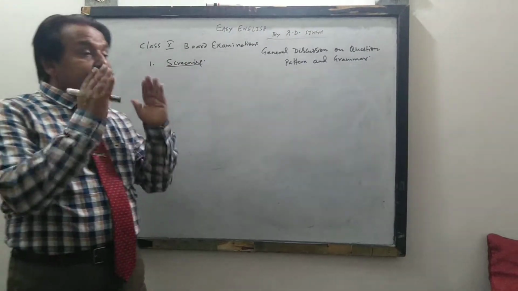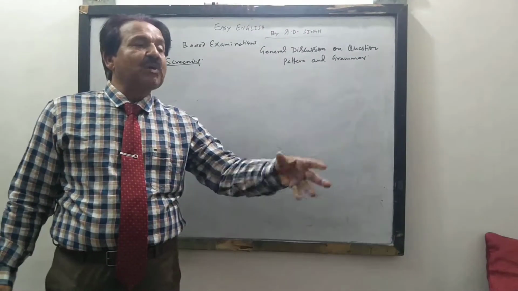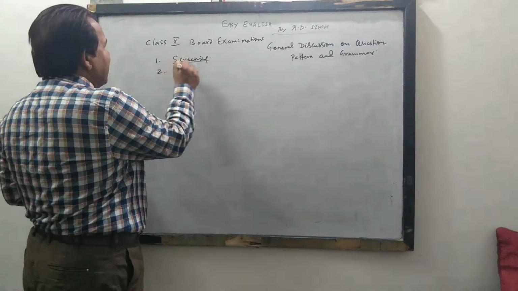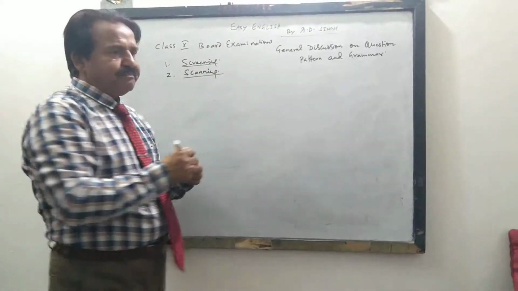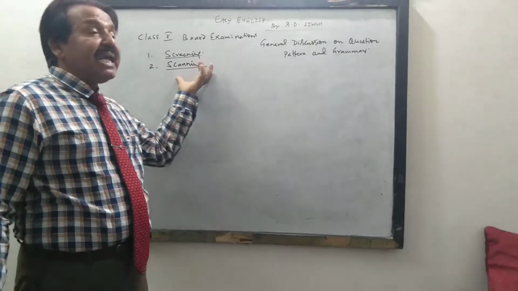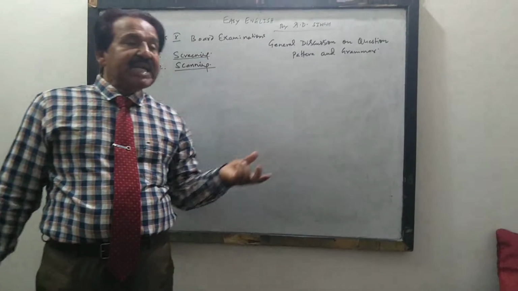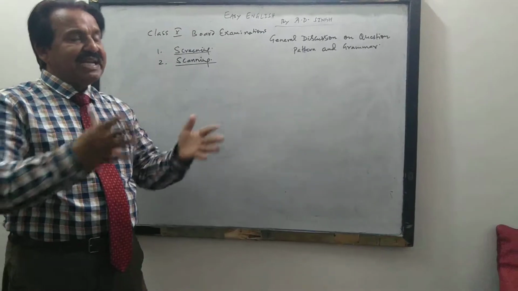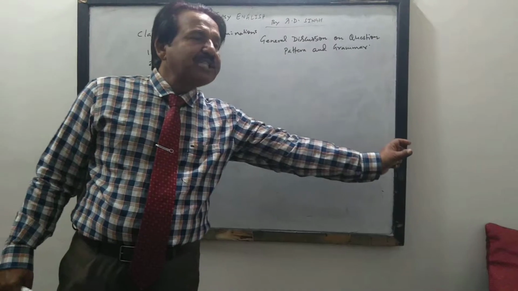Then there may be 1 or 2 questions whose answers you cannot get in one reading. For that you have to go for scanning. Ask, sir, what is scanning? Screening is reading at a glance, and scanning is reading a little bit diagnostically. After the first reading, you now know which paragraph talks about which content.